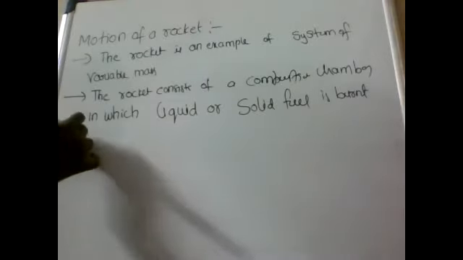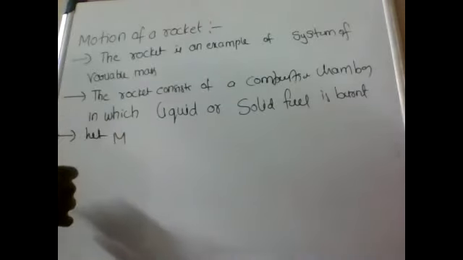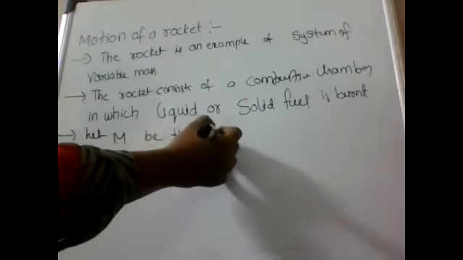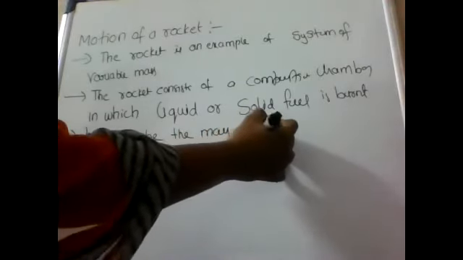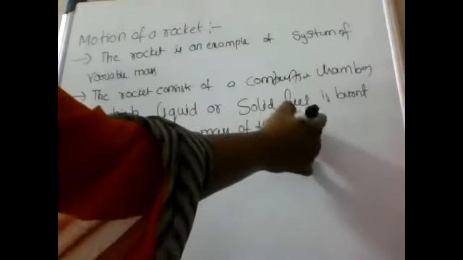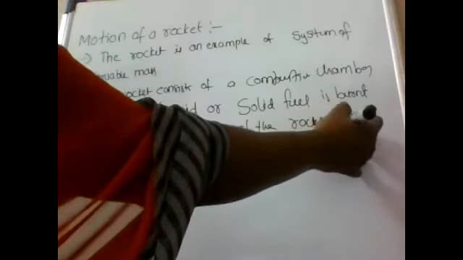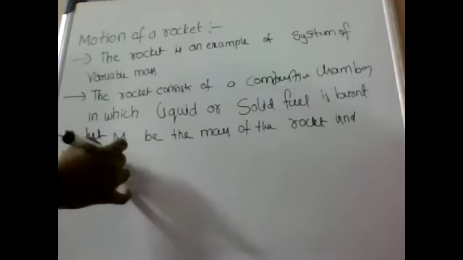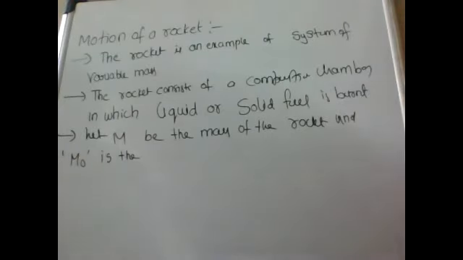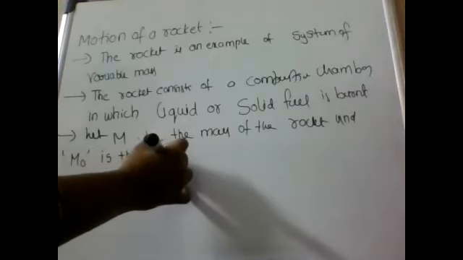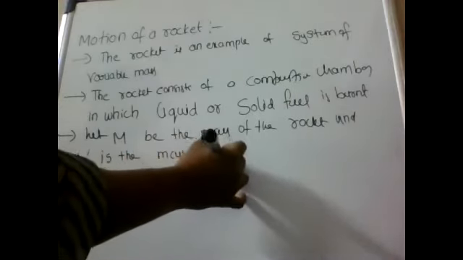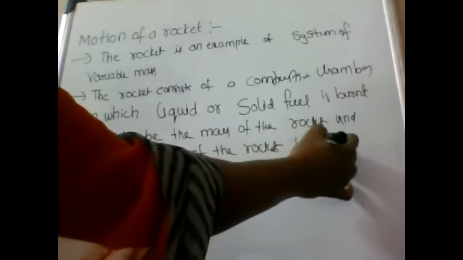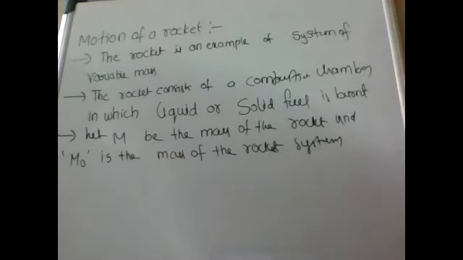Let capital M be the mass of the rocket and M naught the mass of the rocket system including fuel.